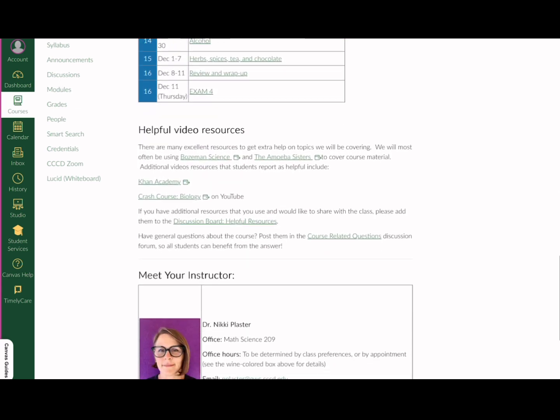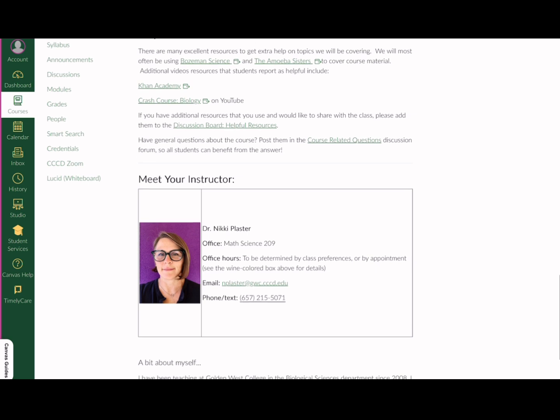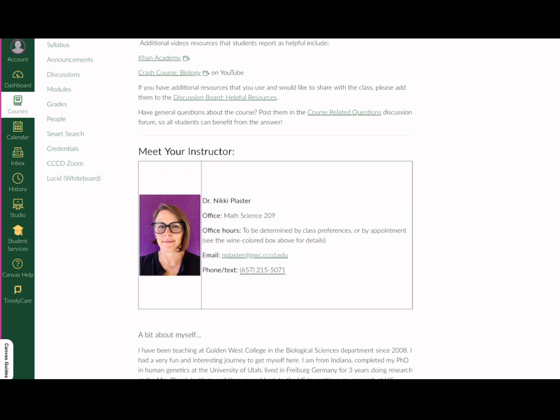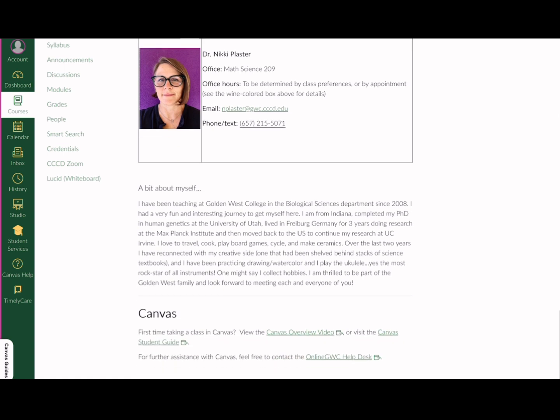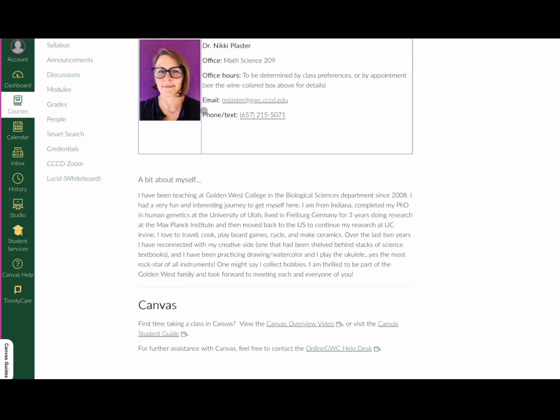Towards the bottom of the page, we have some helpful resources and ways to get in touch with me, either via email or, if it's very time urgent, I do have my Google number posted here that you can text or call. Please make sure you give me your full name and what course you're in if you use that so that I can help you very quickly.